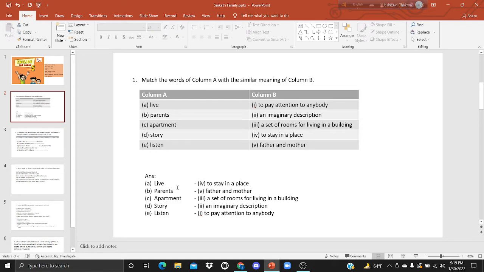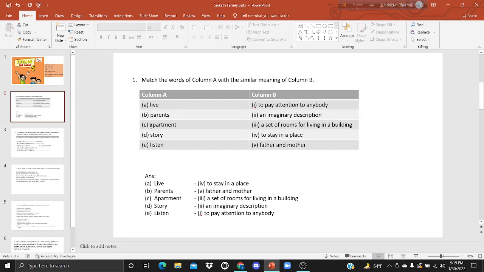That's why we will match A, live, with 4, to stay in a place. Okay, now number 2, parents. We all know parents means father and mother of a person. Here we match B, parents, with 5, father and mother.